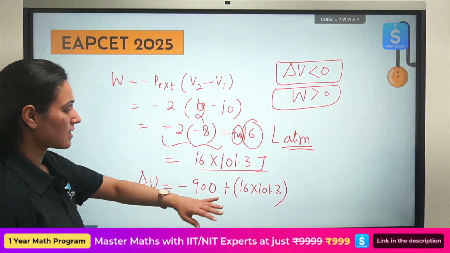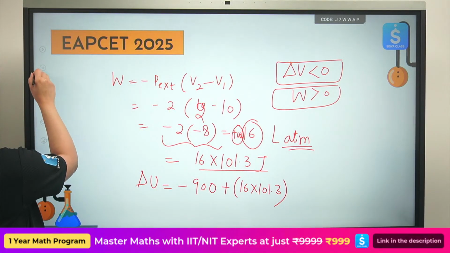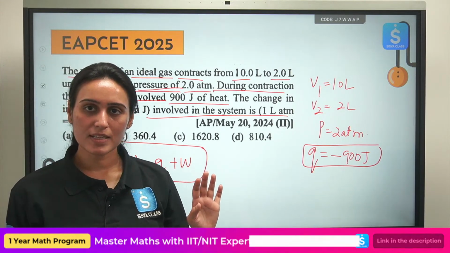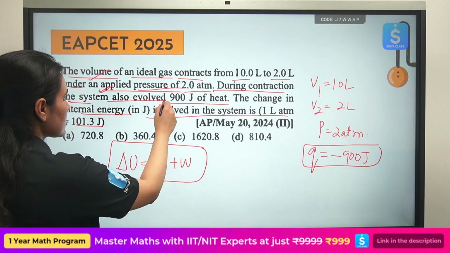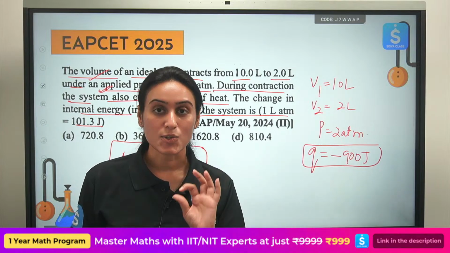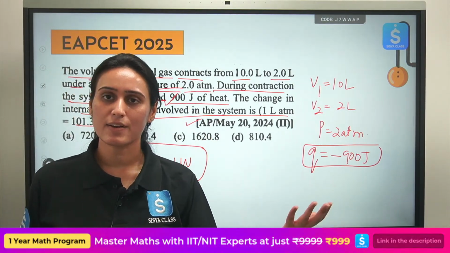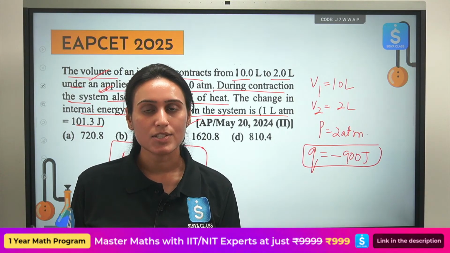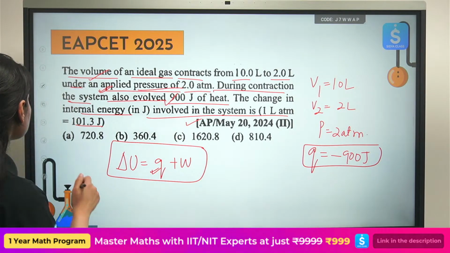We are not going to calculate it here. We are just trying to understand what we have to solve here. So this was the question. Please see. Volume, initial and final was given. External pressure was given. We calculated the work done. Heat exchange was given. They have told you that heat is evolved, so it is negative. Use that information. And after that, we have just applied the first law of thermodynamics. We have calculated the work done for an irreversible process, and we can calculate the internal energy change. Done. Simple, easy peasy question. Okay. See the next one.